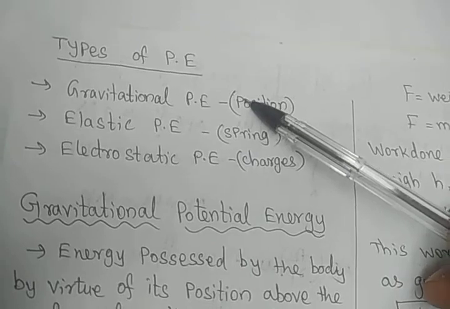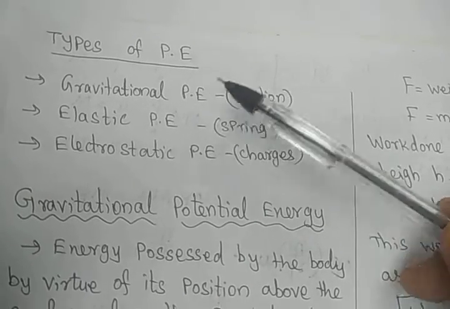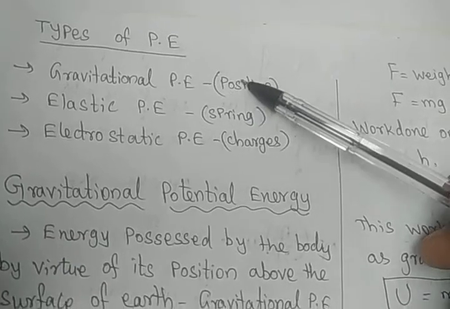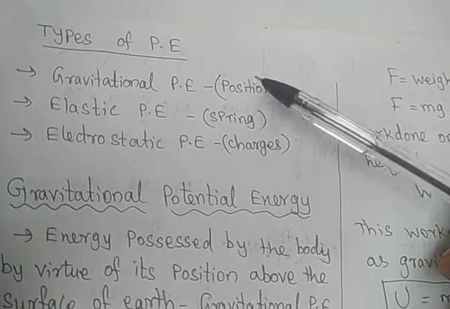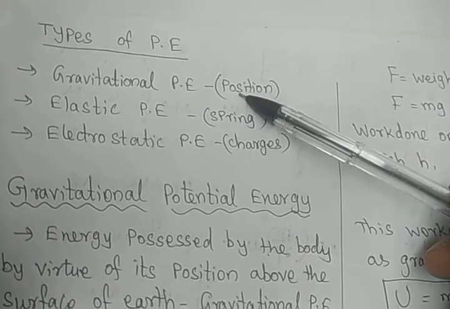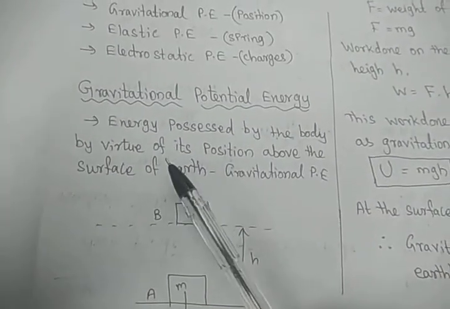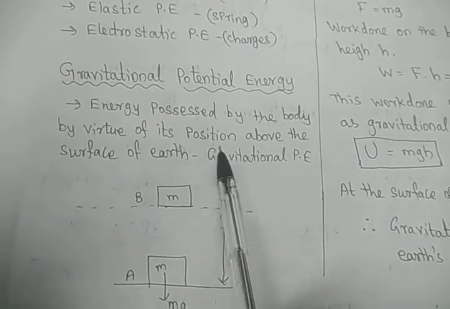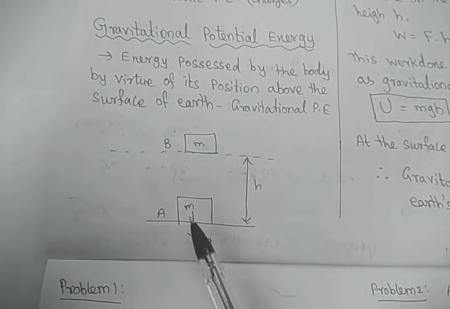Position means height. Gravitational potential energy is based on position: above the earth surface, at a certain height, a body possesses some potential energy. So what is gravitational potential energy? The energy possessed by a body by virtue of its position above the earth surface is called gravitational potential energy. Very simple. Your body is at rest on the ground.